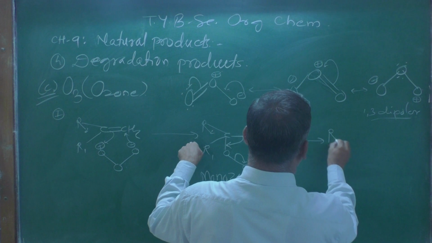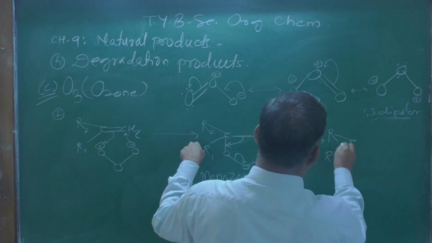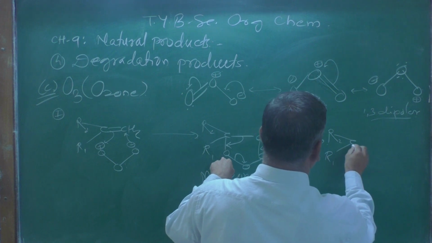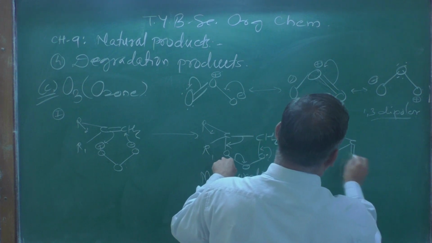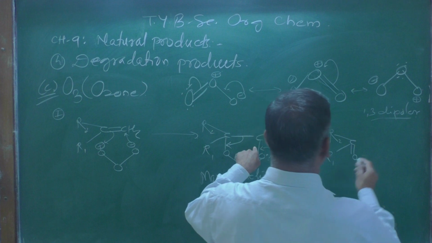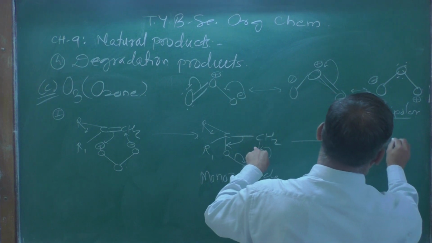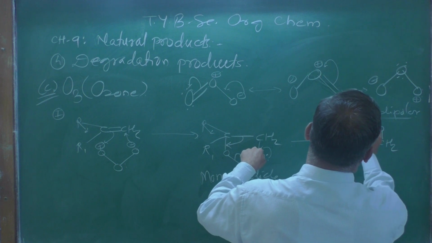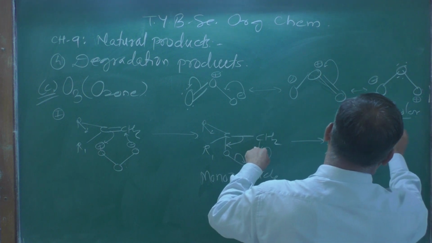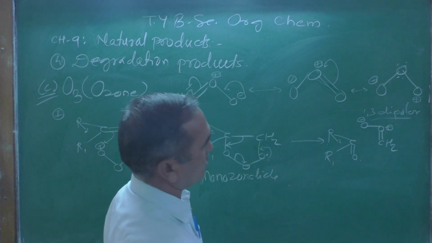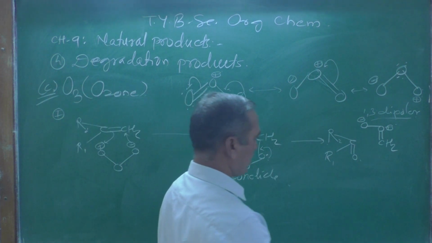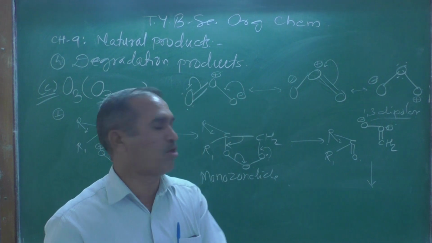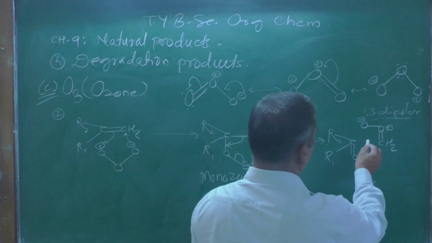You are going to get R, C, R1, R2, and now C double bond O, and this CH2 as it is, then O and O minus over here. This is a positive charge. I am writing these spaces above so that I can show you the mechanism clearly. Now what is going to happen?